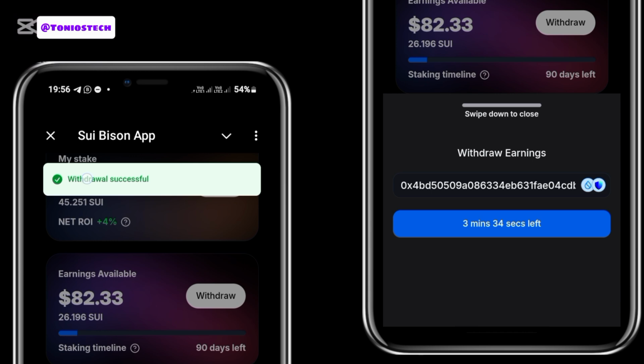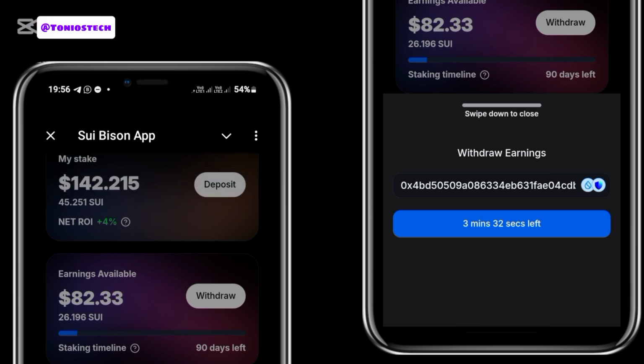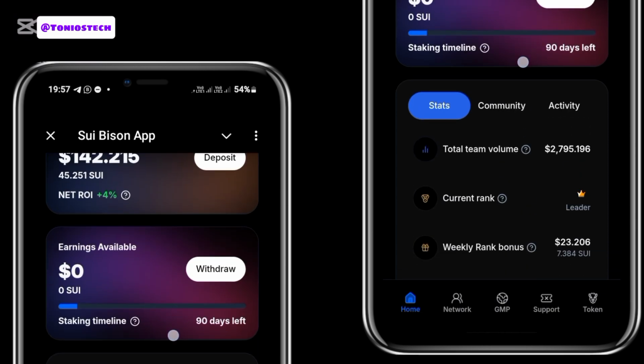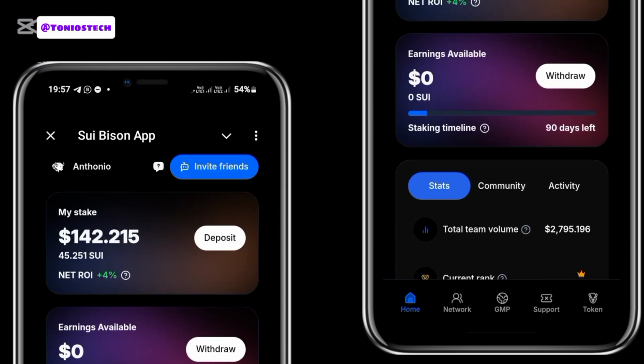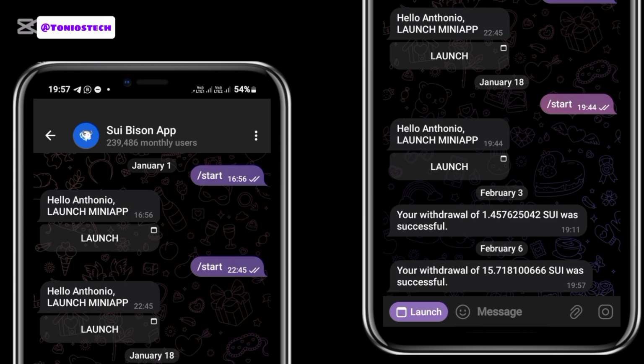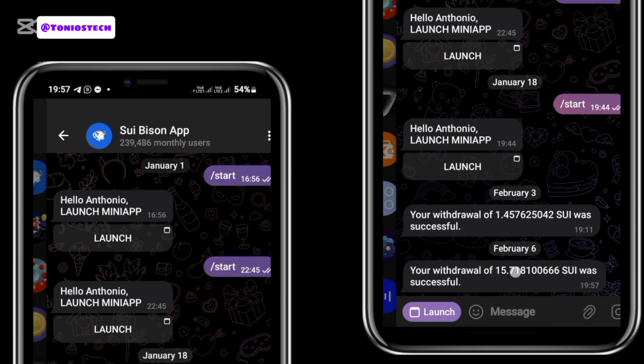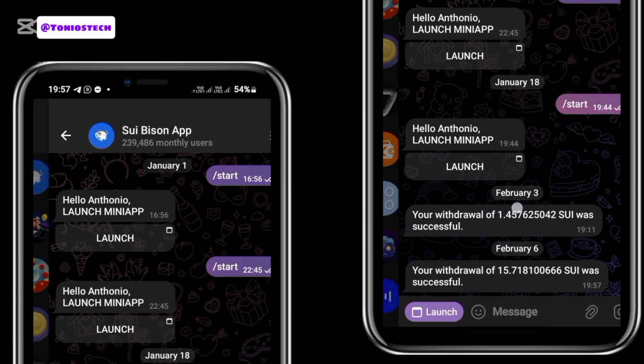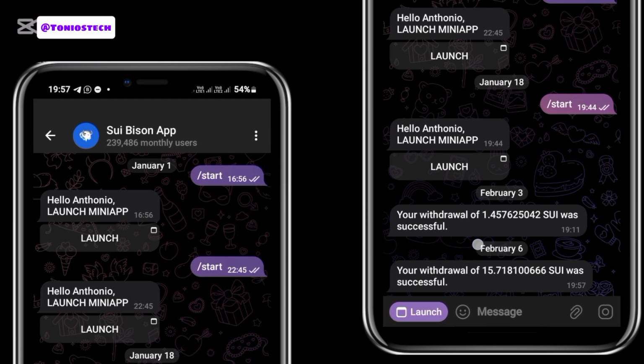All right, you now see I got this withdrawal successful message. This means that my withdrawal is now successful. If I tap to exit from this page, let me go back into my wallet and show you if my withdrawal arrived or not. Now on the SUI page, you can see that they told me my withdrawal of 15 SUI was successful. What I withdrew was about 26 SUI, but what they are sending me is 15 SUI.